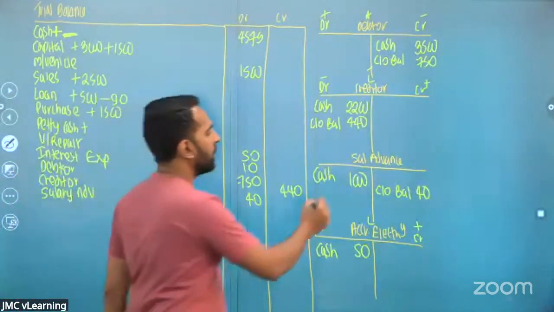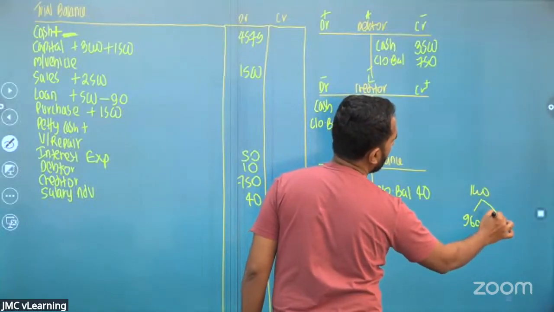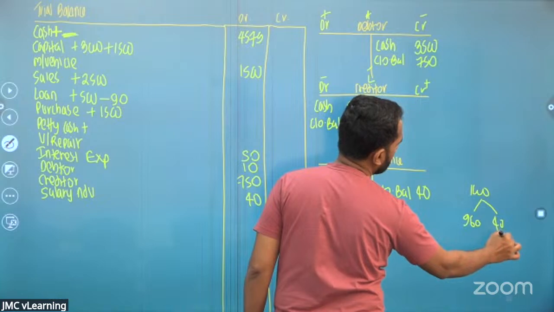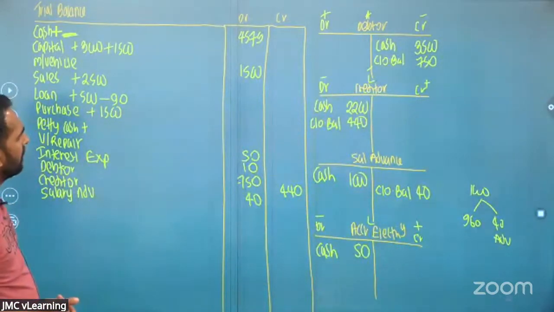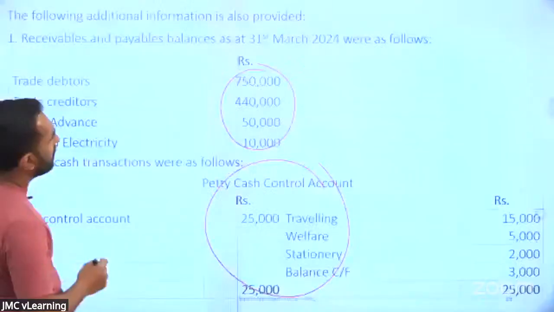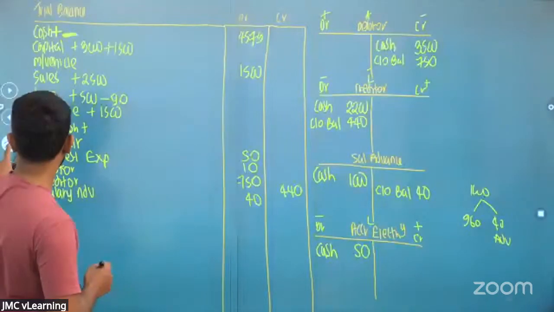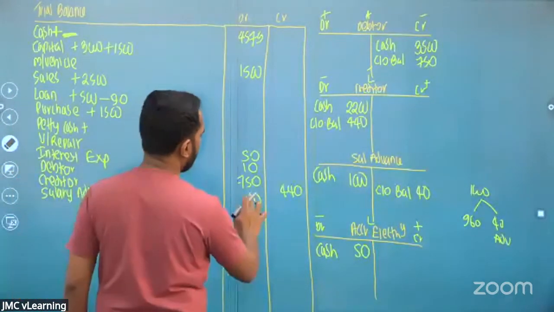Really speaking, if you take this 1000, the actual salary is 960, and 40 was paid as an advance. That is what we have done. It's very easy. Sorry, the salary advance is 50, no? Sorry, the salary advance is 50.